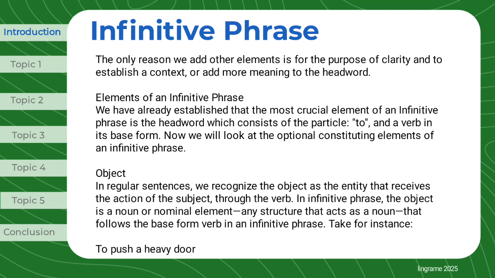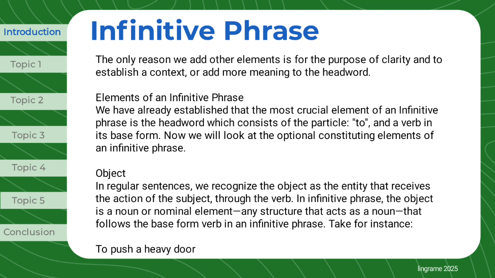Elements of an infinitive phrase. We have already established that the most crucial element of an infinitive phrase is the head word, which consists of the particle, to, and a verb in its base form. Now we will look at the optional constituting elements of an infinitive phrase. Object. In regular sentences, we recognize the object as the entity that receives the action of the subject, through the verb. In an infinitive phrase, the object is a noun or nominal element, any structure that acts as a noun, that follows the base form verb in an infinitive phrase.